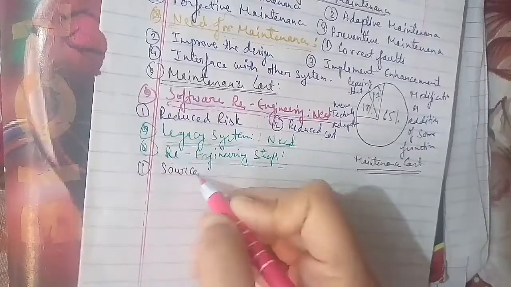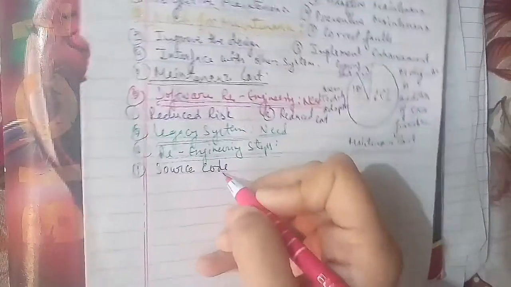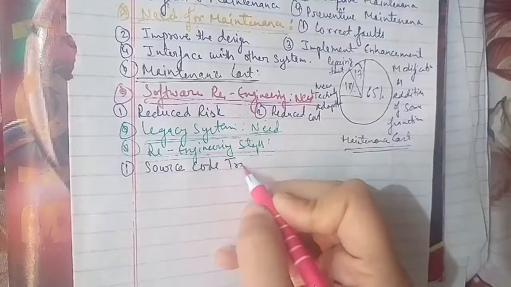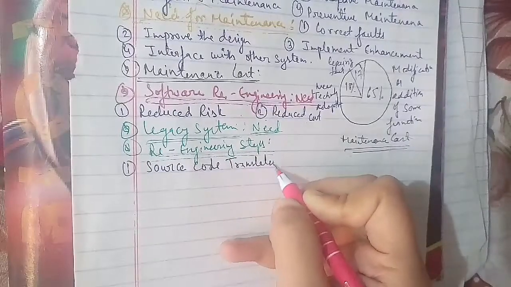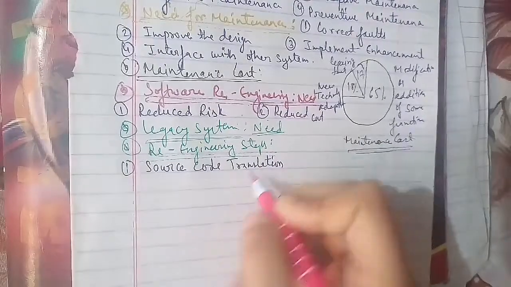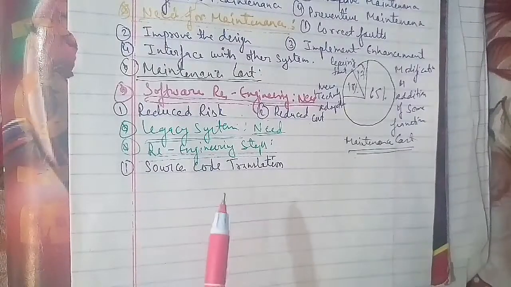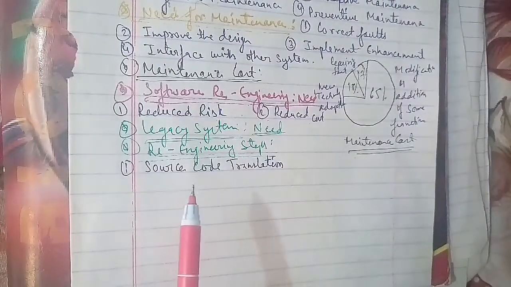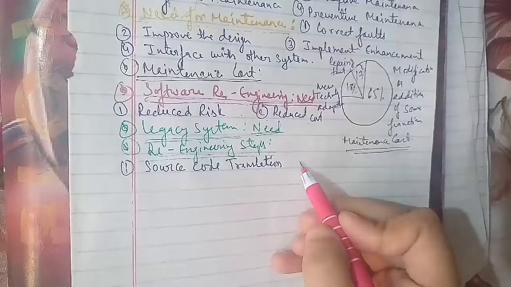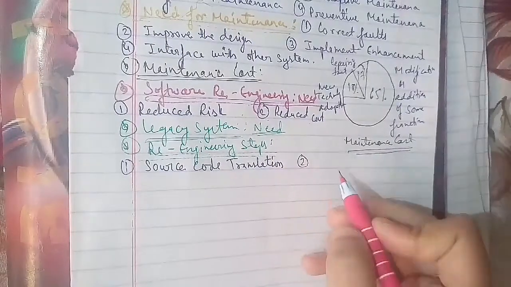The second is reverse engineering. Under this activity, the program is analyzed and understood thoroughly.